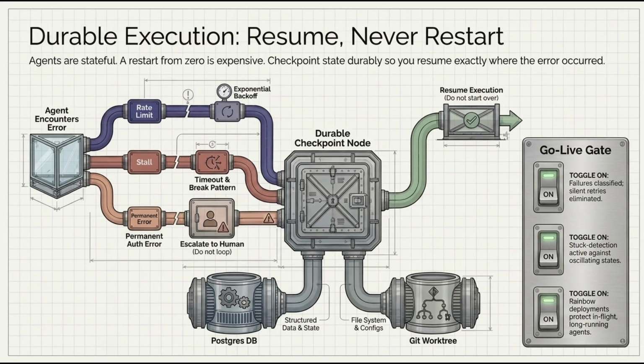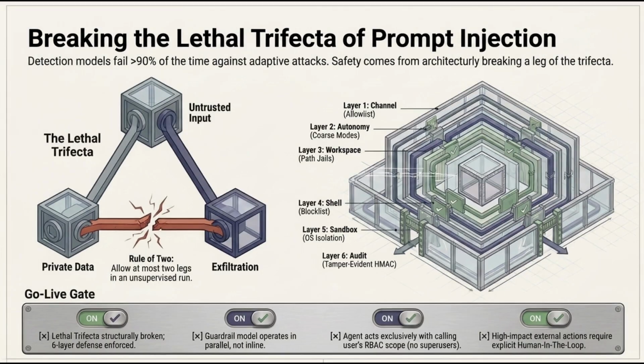Use failure classification to distinguish between transient rate limits, retry, and permanent auth failures, human intervention. Stuck detection identifies loops, while durable execution allows agents to resume from checkpoints rather than restarting. Security must architecturally break the lethal trifecta, the combination of untrusted input, private data access, and exfiltration capability. The rule of two dictates that no single unsupervised run should have all three. Implement defense in depth with sandboxing, egress control, and human-in-the-loop gates for high-impact actions.